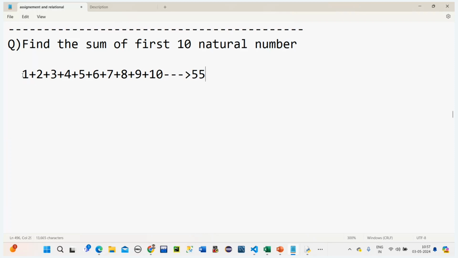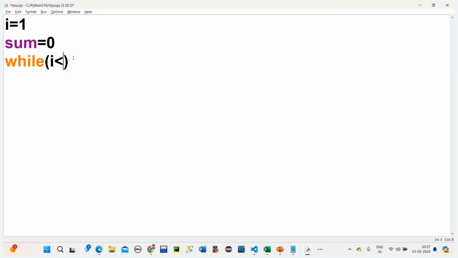Okay, so this is the question. You are telling me up to 10, right? We have to put less than or equal to 10. Next, we have to print it.